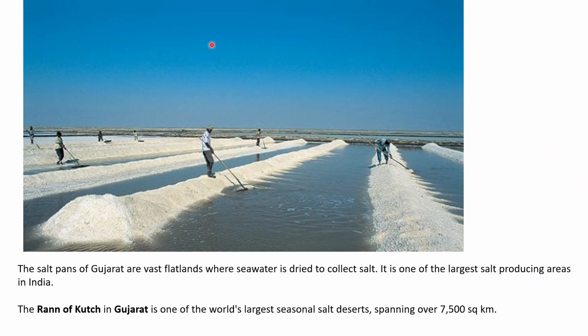So these are the salt pans of Gujarat. They are vast flatlands where seawater is dried to collect salt. And do you know where in Gujarat it is? It is in the Rann of Kutch. The Rann of Kutch is one of the world's largest seasonal salt deserts. It spans over 7,500 square kilometers.